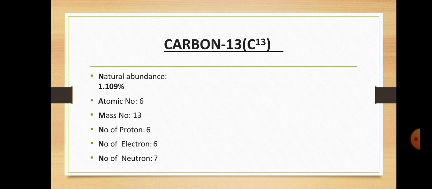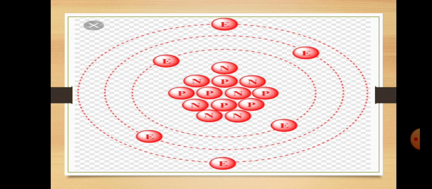Then we discuss carbon 13. Natural abundance is 1.109%, atomic number 6, mass number 13, number of protons 6, number of electrons 6, and number of neutrons 7. You can see that in the center of the nucleus 6 protons and 7 neutrons are present. So 6 plus 7 is equal to 13. Carbon 13 means having 6 protons and 7 neutrons.